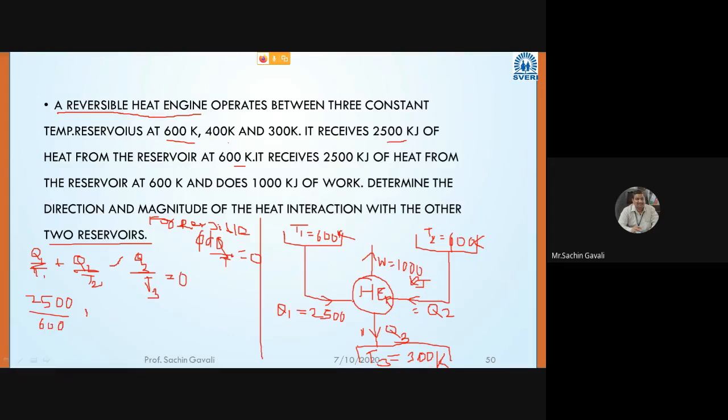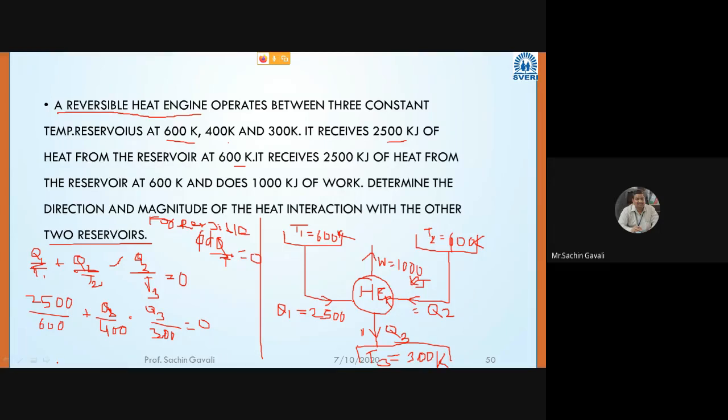plus Q2 we are not knowing. Q2 divided by what is T2 value? 400. Okay. Minus Q3 divided by 300 is equal to 0. Okay. Now we can go for simplification.